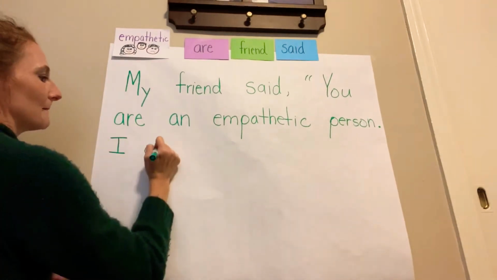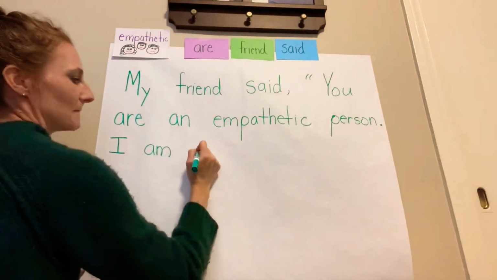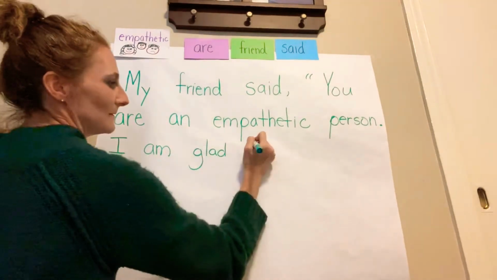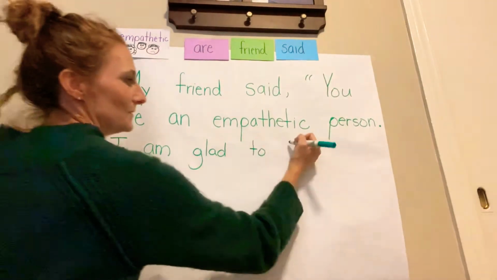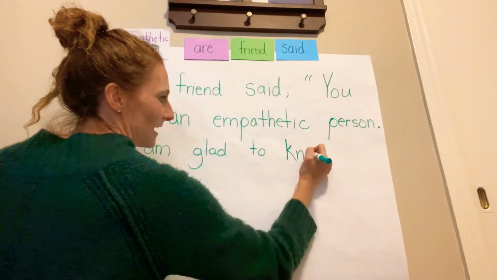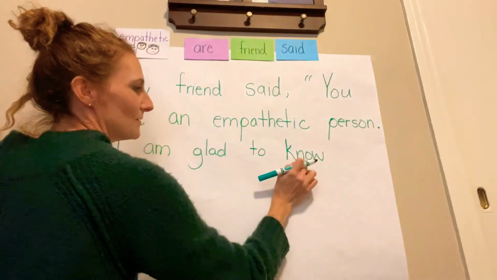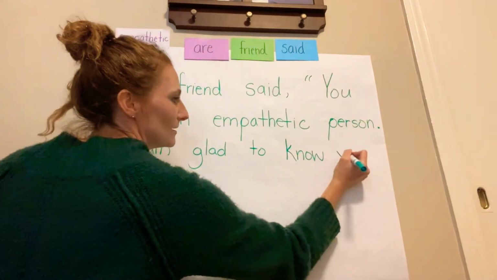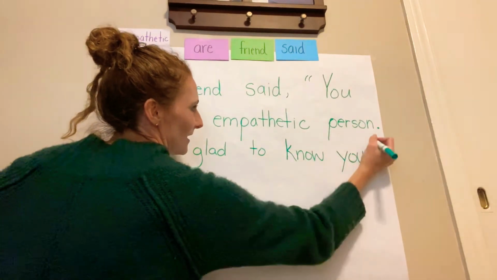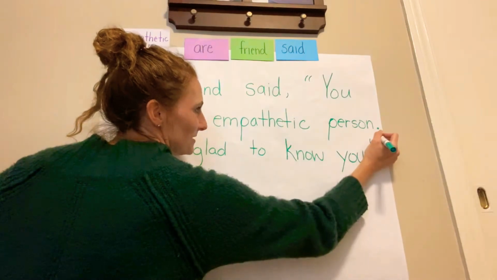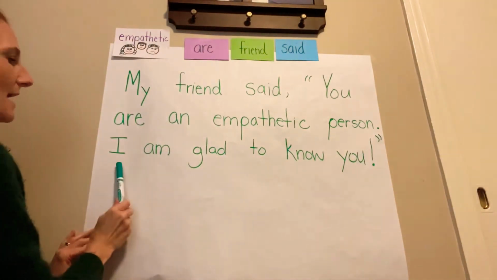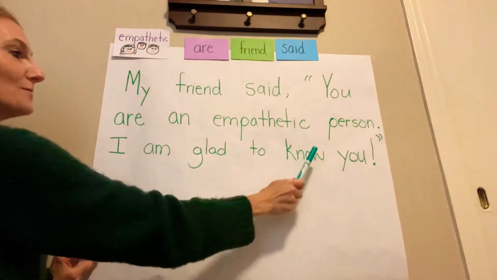I am glad to. That K is silent, so no, OW says O, so O, no. I'm going to put an exclamation mark, and that's the end of that thought. So let's read that sentence. I am glad to know you.